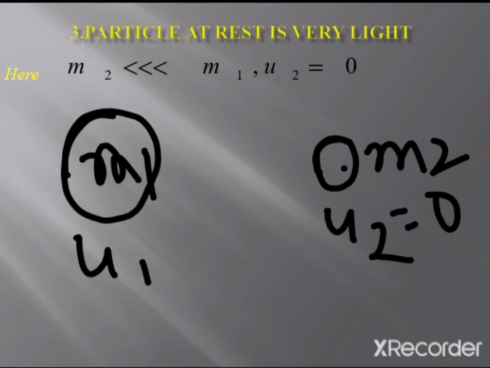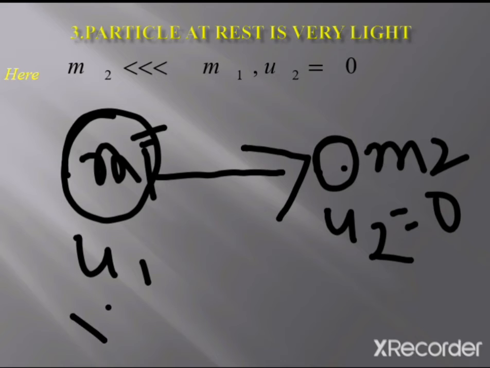After this, as this particle is moving with this velocity, it will collide with this light particle. Then what will happen? The velocity of this heavy particle will be v1 is equal to u1.